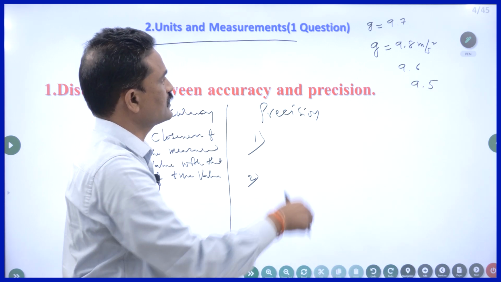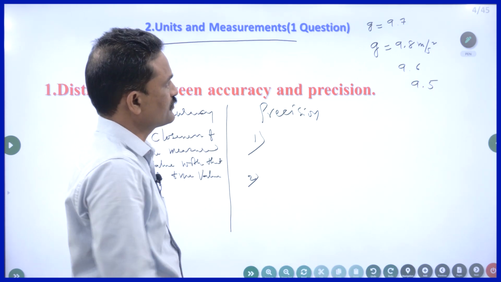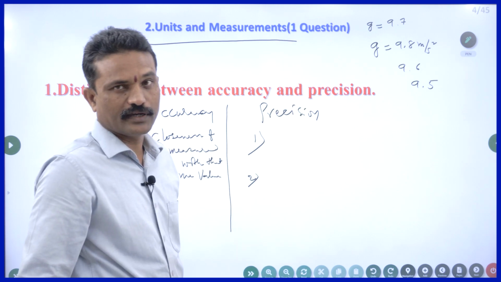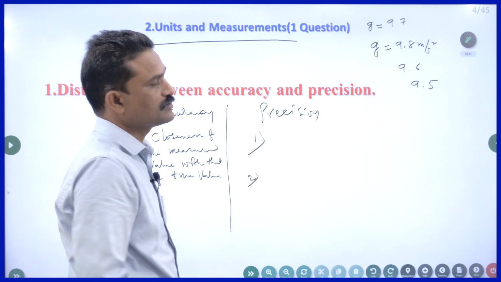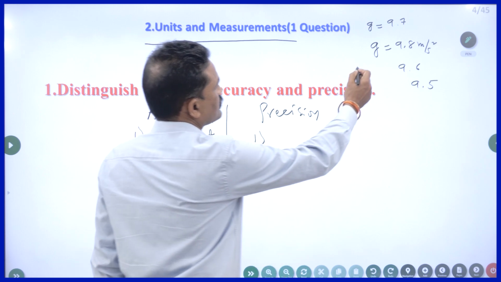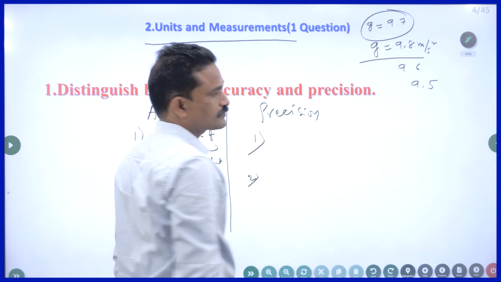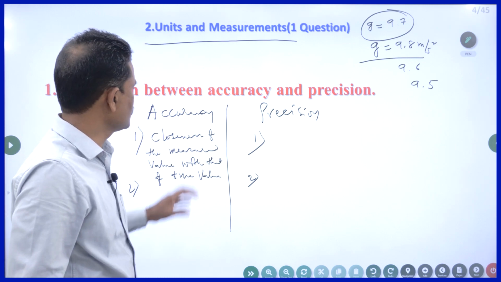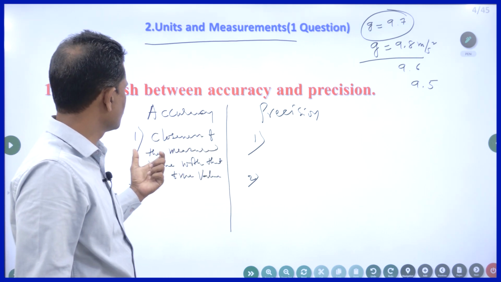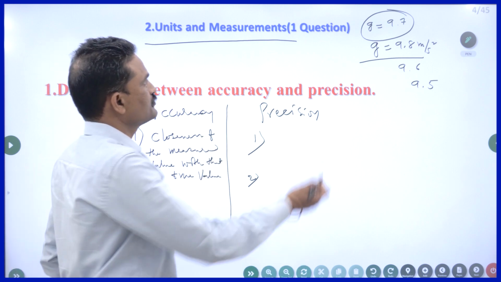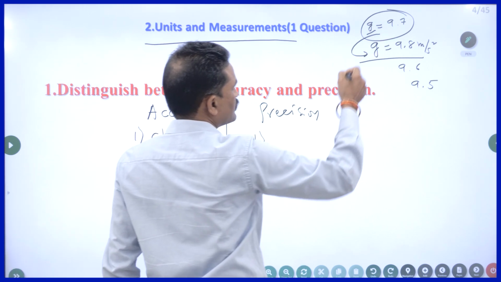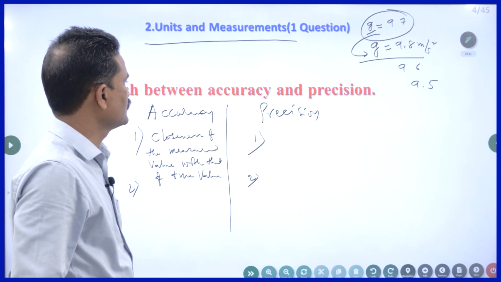Out of these 3 values, which is nearest to the real value? The real value is 9.8. So this is more accurate. Accuracy tells about how close the measured value is to the real value.